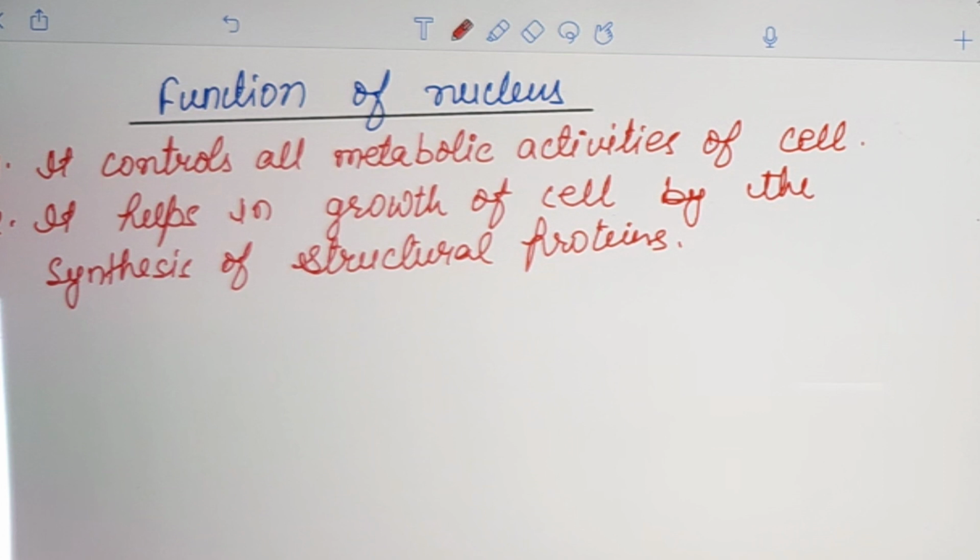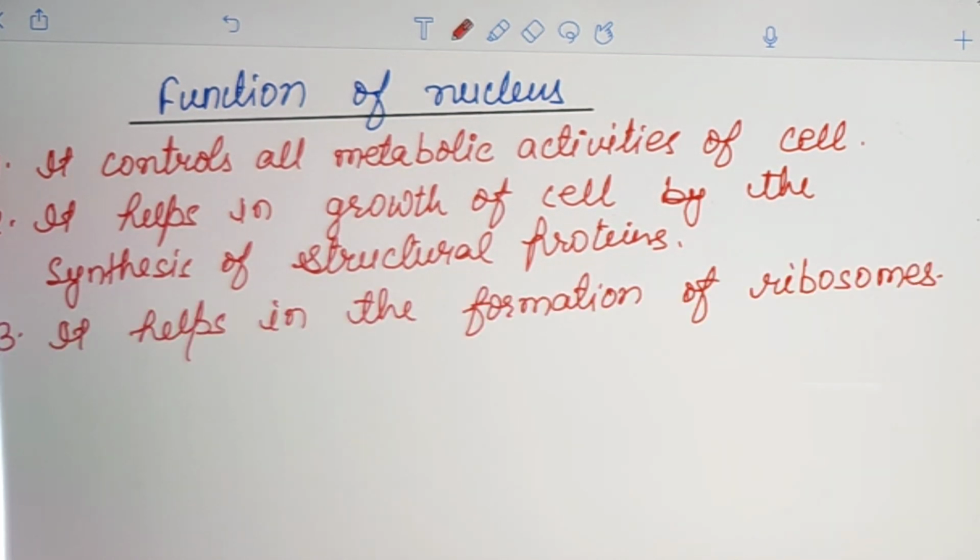The ribosome formation takes place in the nucleolus, and these ribosomes help in the formation of proteins. And the fourth point is it regulates the cell cycle, meaning it prepares the cell for cell division. So the nucleus helps in the synthesis of more and more protein which is required for cell division.